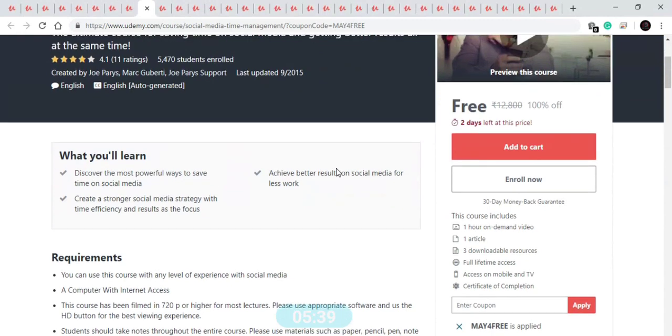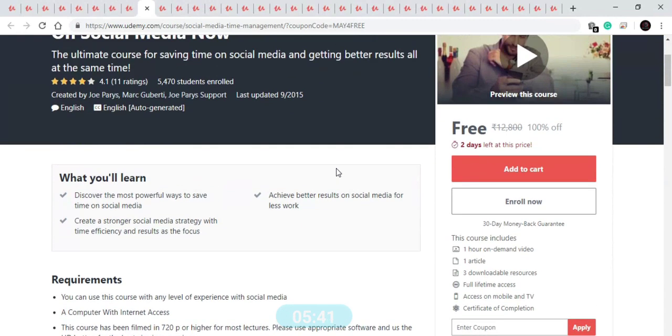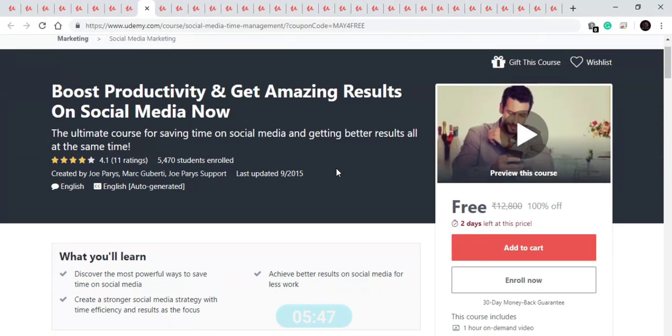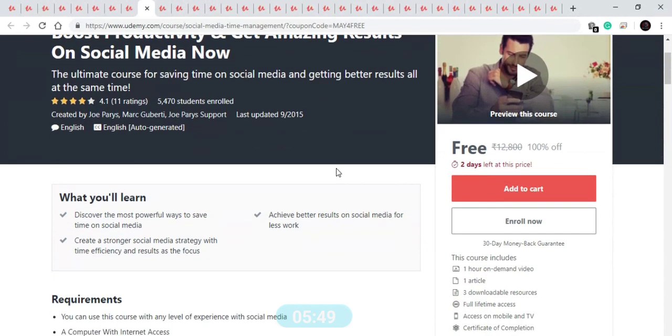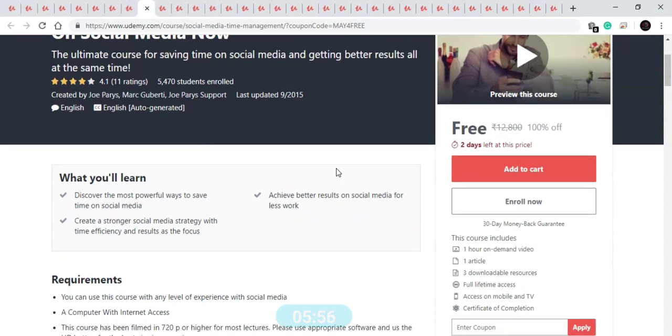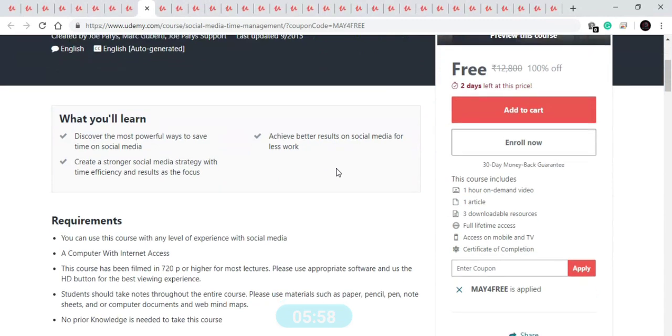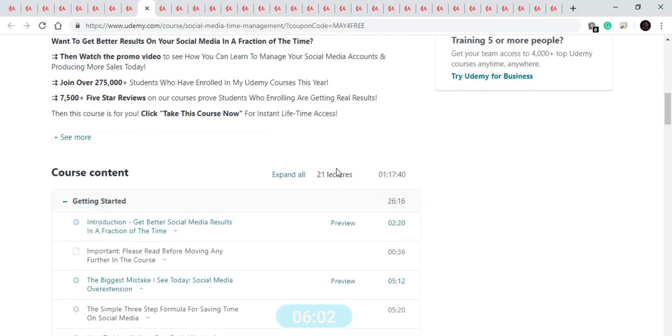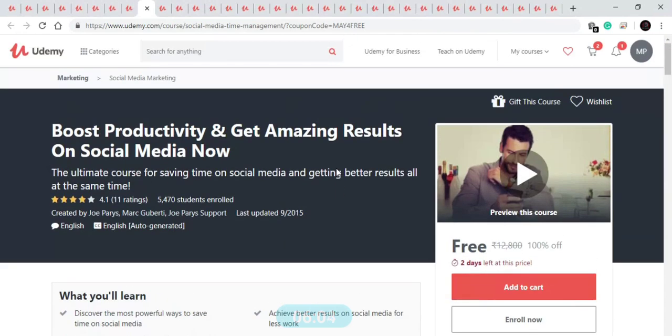In this course you will learn how to achieve better results on social media, how to discover powerful ways to save your time on social media. So this is a good course for those who want to quit social media or who want to control their time related to social media. This is a good course of about 1 hour available for free for 2 days, and it comprises 21 lectures. So this is also a good course to get enrolled for, a very small course of about just 1 hour.